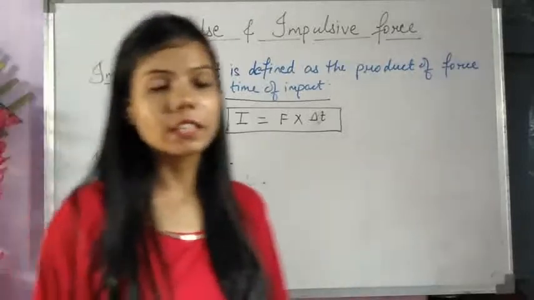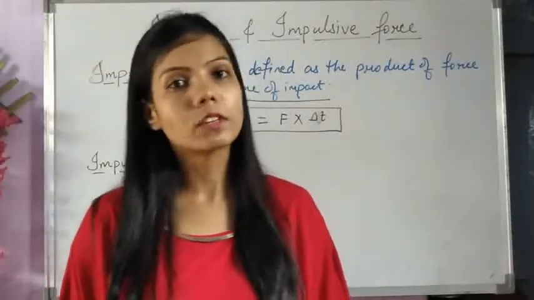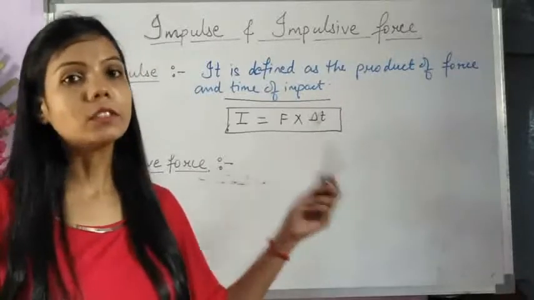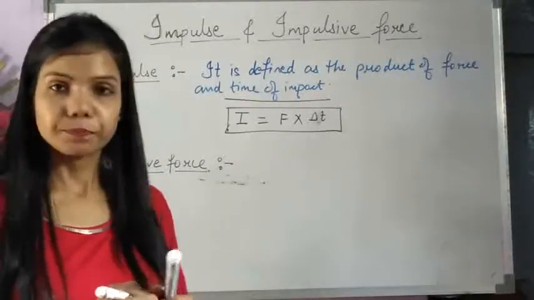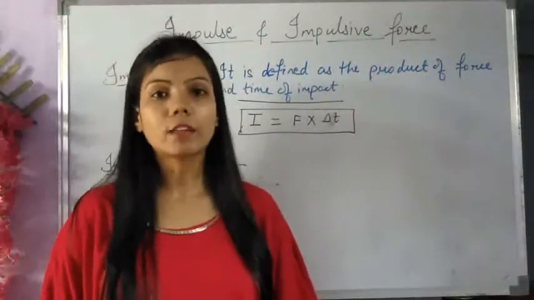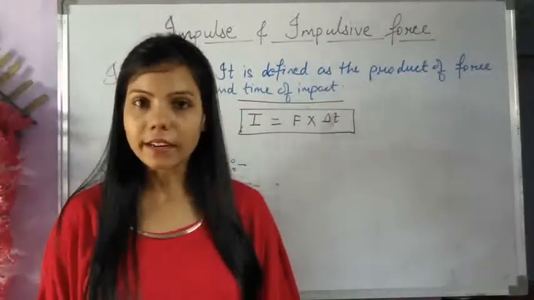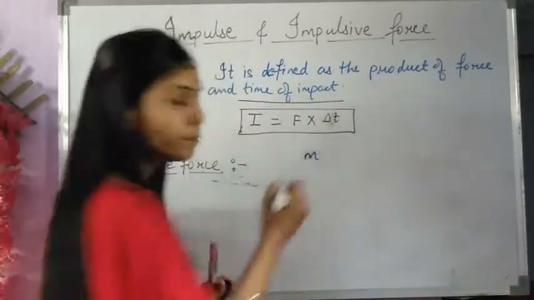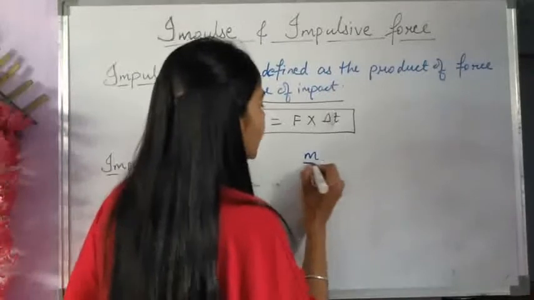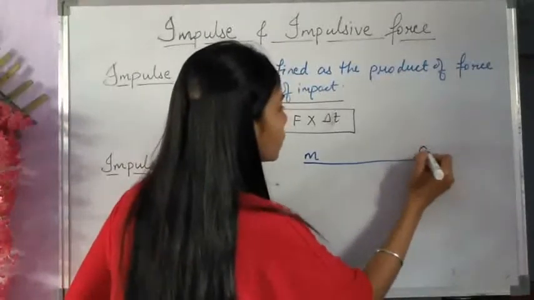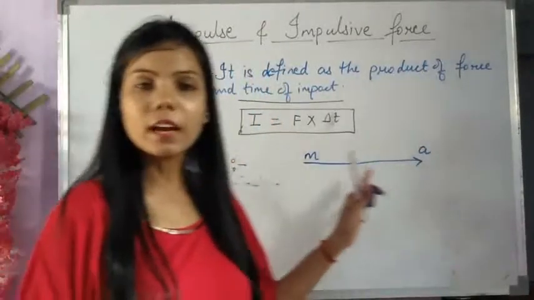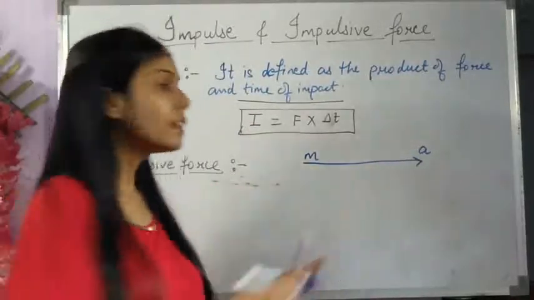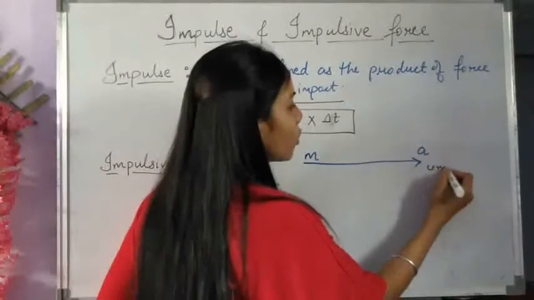As simply we can take impulse is equal to force into time, but it is better to write force into dt or force into delta t. Clear? When it comes to calculation of force, we have a particle having mass m. This particle is moving continuously with constant acceleration a, as in we will say that this acceleration is uniform.